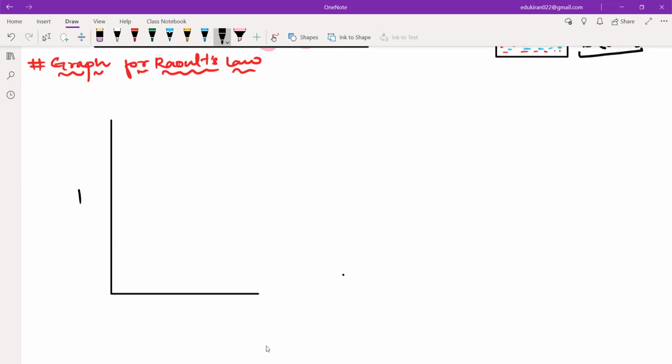Here we have pressure, and in this direction I am marking the mole fraction of B. Okay, no doubt till here, yes or no? Please tell me. Any problem till here? No, sir. Now tell me, at this point chi B will be equal to how much?